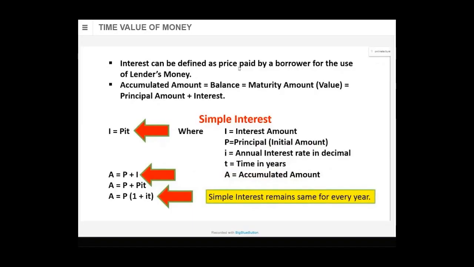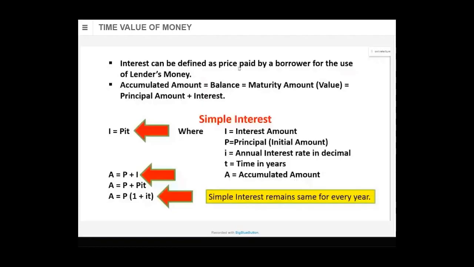Then important: simple interest remains the same for every year. That means if in the first year you get interest of 10,000, the second year also you'll get 10,000, the third year also 10,000, and so on. Let's say I've deposited the amount for 5 years of simple interest. Whatever the interest of the first year, it will be the interest of the second, third, fourth and fifth year. Every year the interest will be the same. Even your principal will remain the same. We'll come to that.